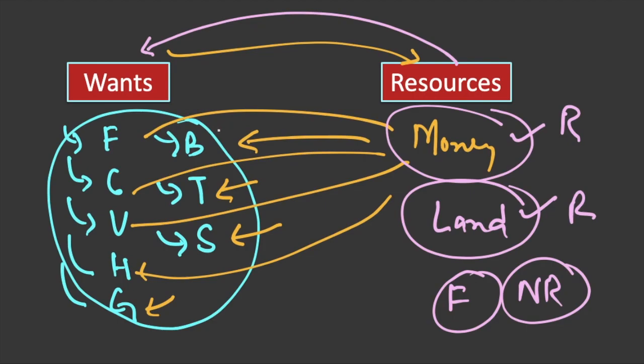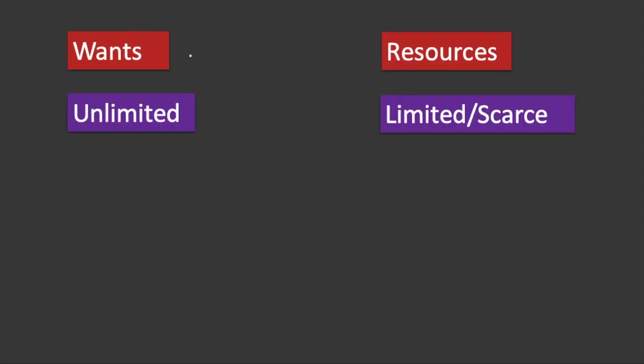But there is something very peculiar about wants and resources, and it is that the main feature of wants is that wants are unlimited. So our wants are unlimited. If we are going to make a list of the things that we want in our life or services that we want in our life, it will be a very huge list. We can want anything which comes to our imagination. So our wants are generally unlimited, but at the same time our resources are limited.